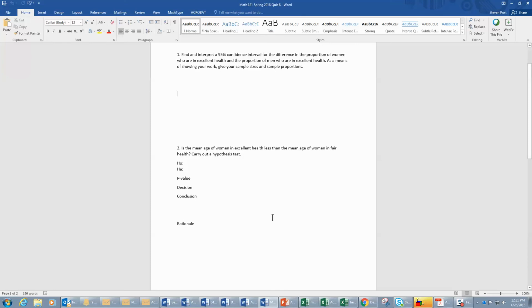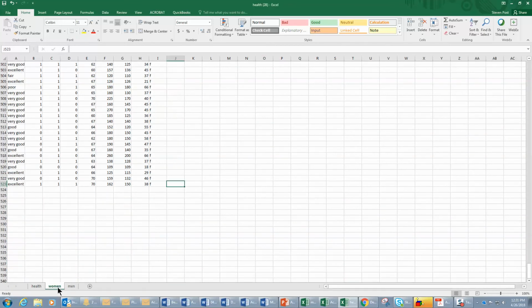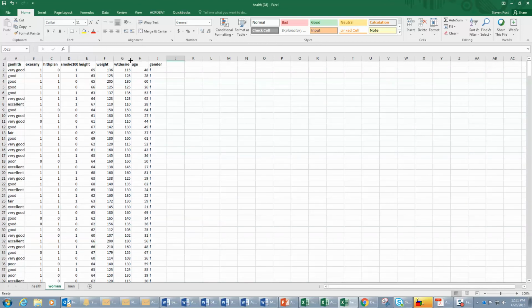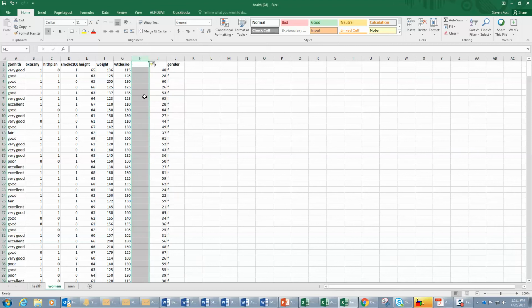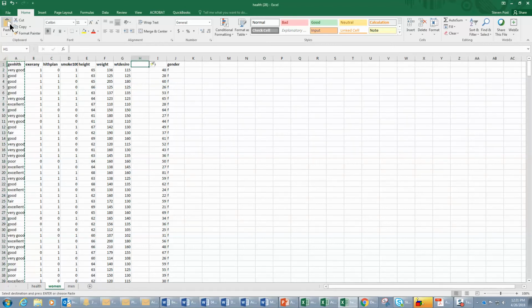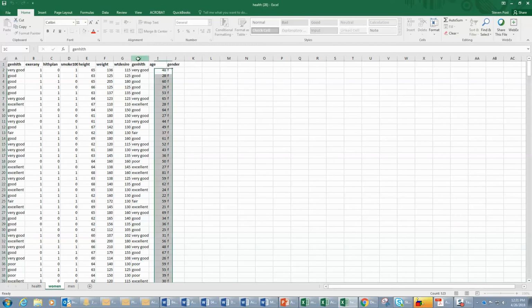Next one asks about the mean age of women in excellent health and the mean age of women in fair health. So this time, we will go to the sheet for women only, and we will insert a column here and get general level of health, paste it over here, and then choose these two columns.